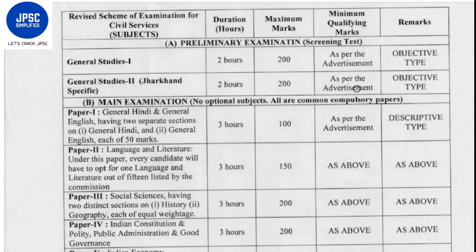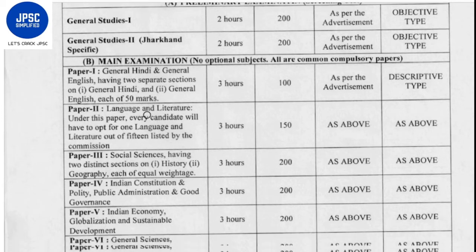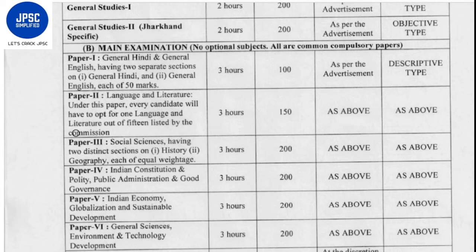Now, in the mains examination, there are no optional subjects as in the UPSC examination. Here, all papers are compulsory. There are six papers: paper 1, paper 2, paper 3, paper 4, paper 5, paper 6. Paper 1 is General Hindi and General English, having two separate sections of Hindi and English, each of 50 marks. But that is okay.